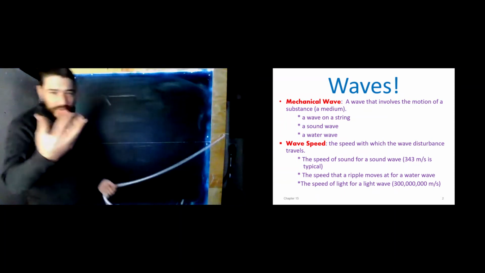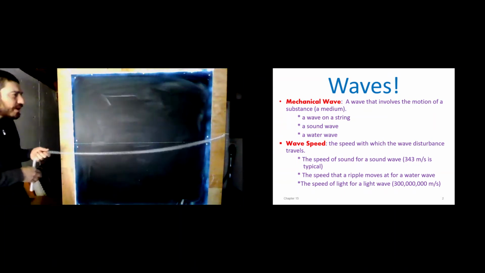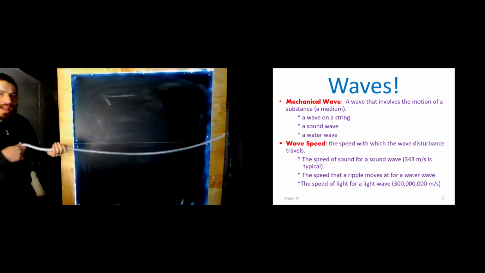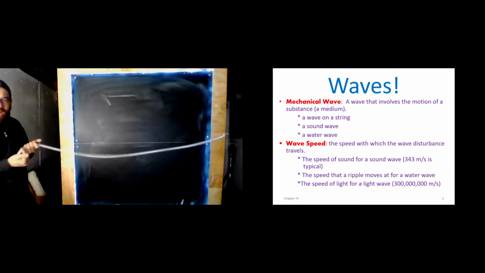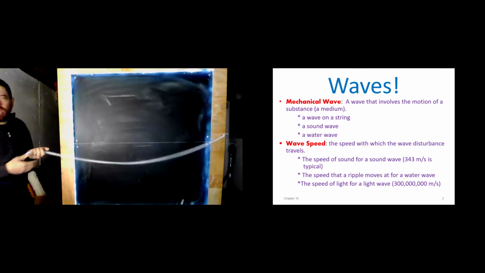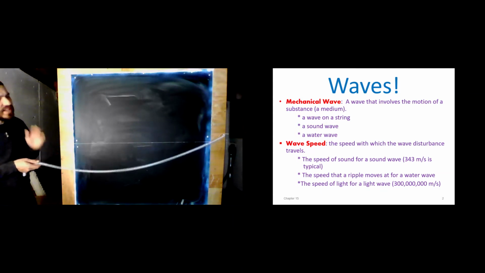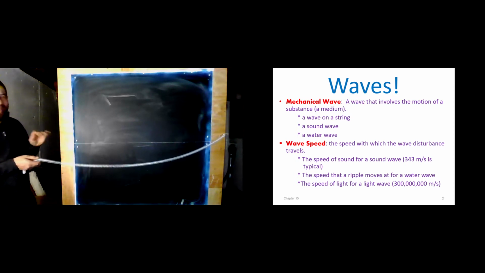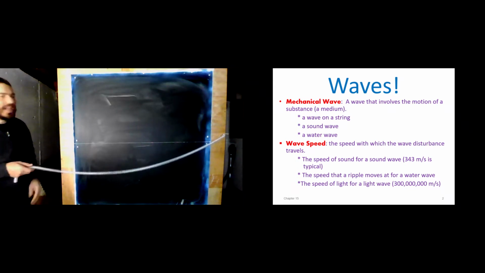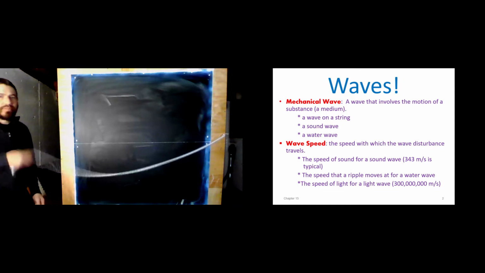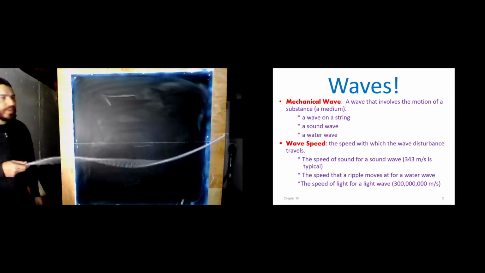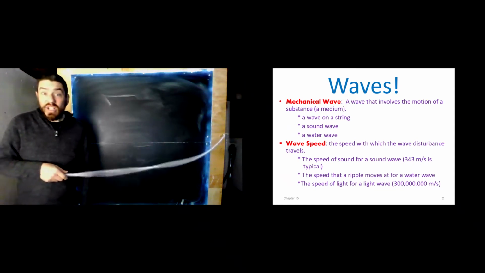One of the easiest ways for me to demonstrate to you is what we call a wave on a string. And it's easier demonstrated with a spring, but with a string it works very similarly. It just moves a little faster and it's harder to show. So here I have this plastic spring with a very low spring constant, and I can show you a wave. Here's a wave. Great, there we go. That was a wave on a spring.